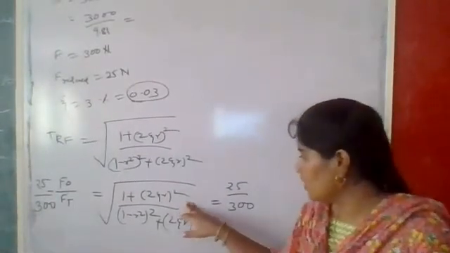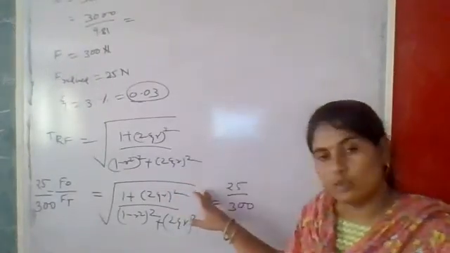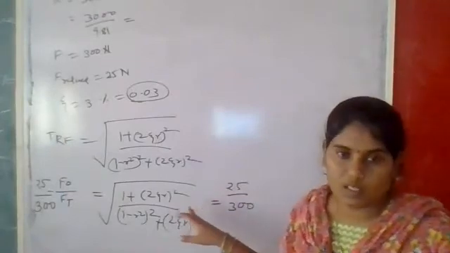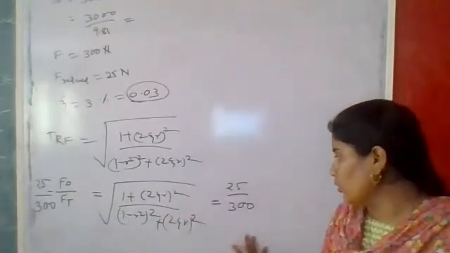There is a root, there is some value I will get. But the root, you have to make square on both the sides. If you make the square, that root will be getting cancelled. Squaring on both the sides.